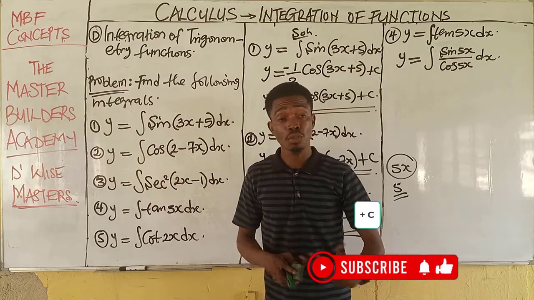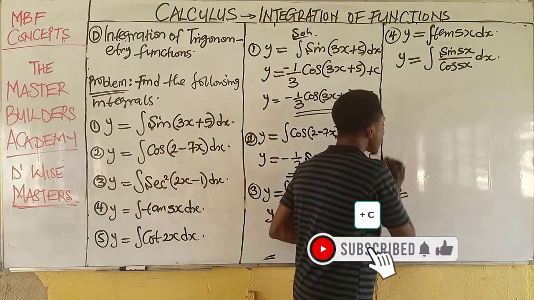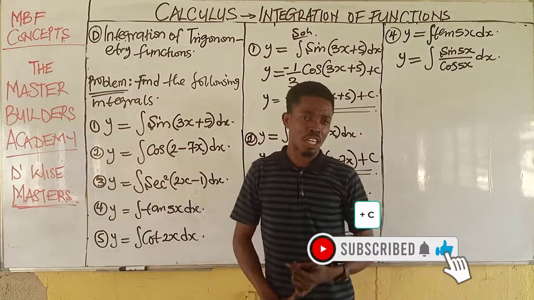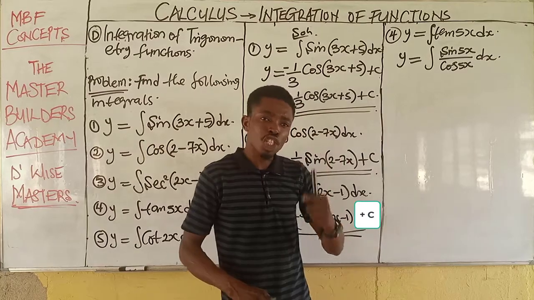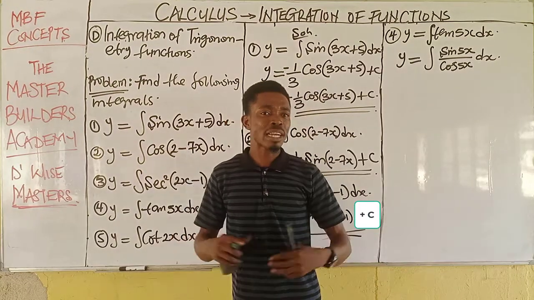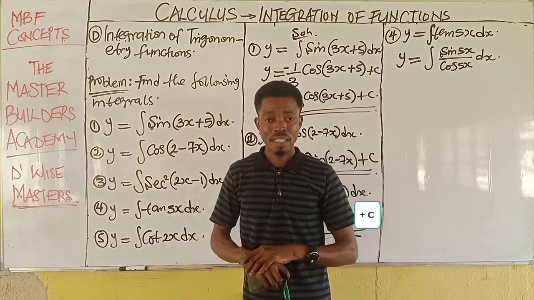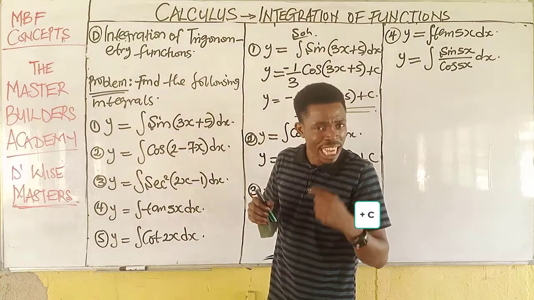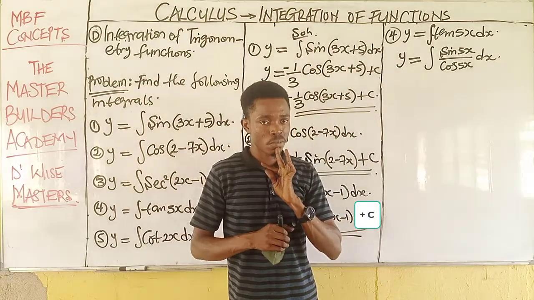Then if this is understood, how do we now integrate this? Of course, now we have a fraction. And anytime you have a fraction, there is one method you always choose to use, except if that method will not work. What is the method? Substitution method. And how do you use substitution method? In substitution method, you pay attention to the denominator.